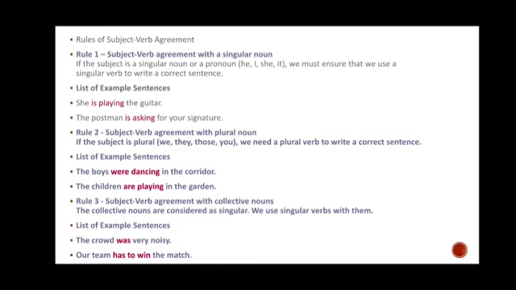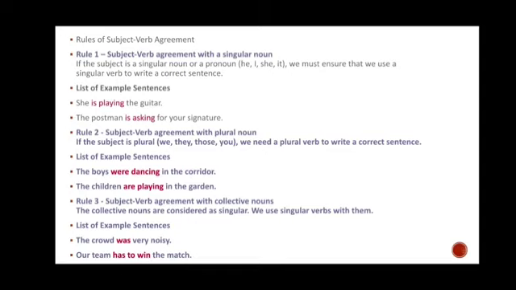Now, rule 2. The subject verb agreement with a plural noun. If the subject is plural, we, they, those, you is also plural, we need a plural verb. A plural noun takes a plural verb, and a singular noun takes a singular verb. Okay, and here it is written.